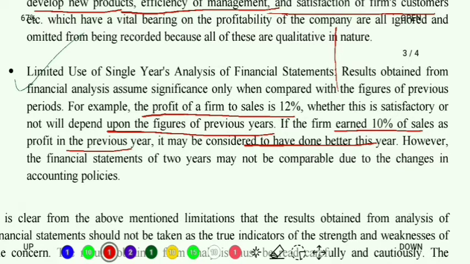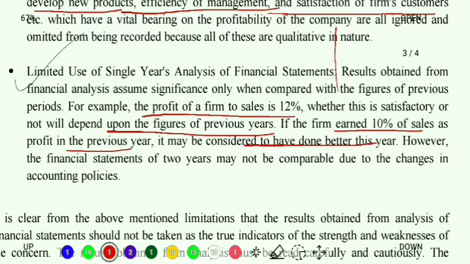This limitation says that my current year's performance is not bringing out the reality on its own. It needs the help of the last year's data to bring out the real results. If I tell you that my company has a profit of 12%, will you be able to understand it? Is it good? Is it bad? Is it worse?